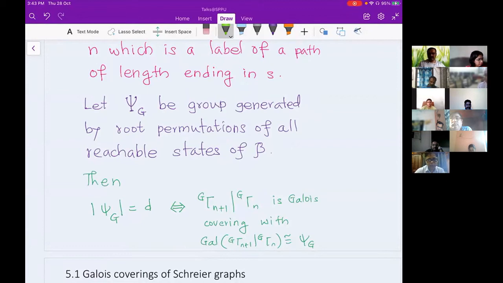And if you have a Galois covering, then the Galois group has order d, because you are talking about the Galois covering at the immediate level. And therefore, Ganesh sir, you asked me the question: the Frobenius map on one hand, and the root permutation, meaning the output map, on the other hand, are actually acting exactly the same.